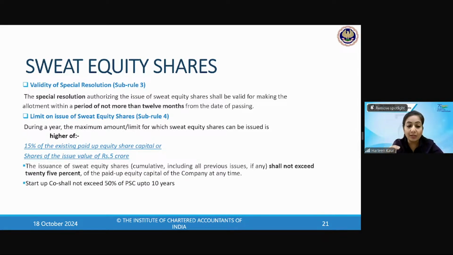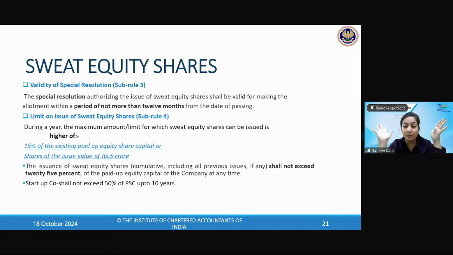So my question to the class is, the company can issue on the basis of 15% or 5 crore, whichever is higher, I've got 5 crore, but the max cap is 2.5 crore. Can the company issue 4 crore of sweat equity shares? Yes or no? Very good. No is the correct answer. So it can issue only up to the maximum, that is 2.5 crore. Everybody is clear.